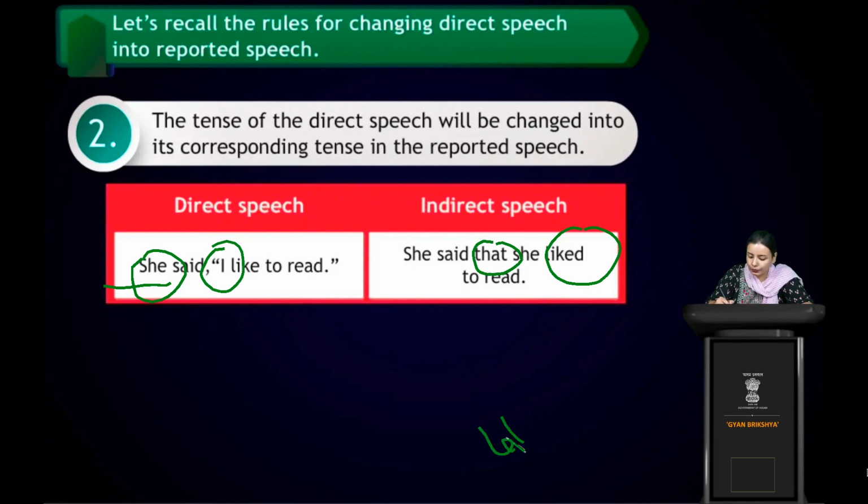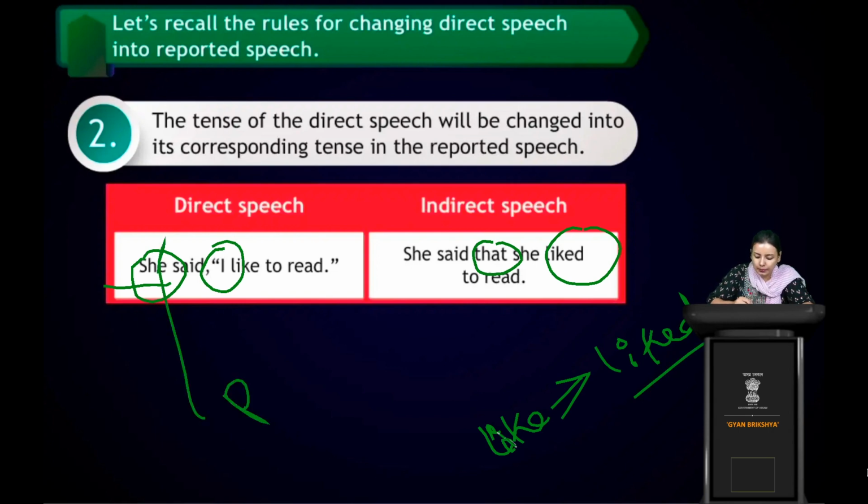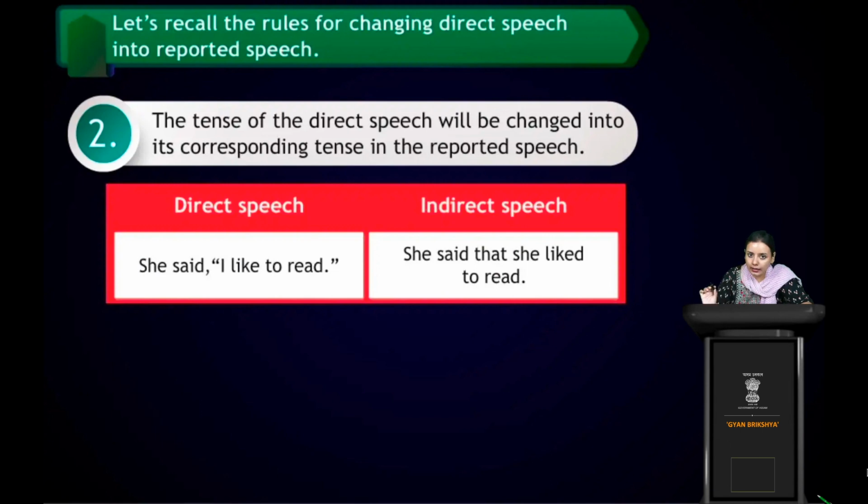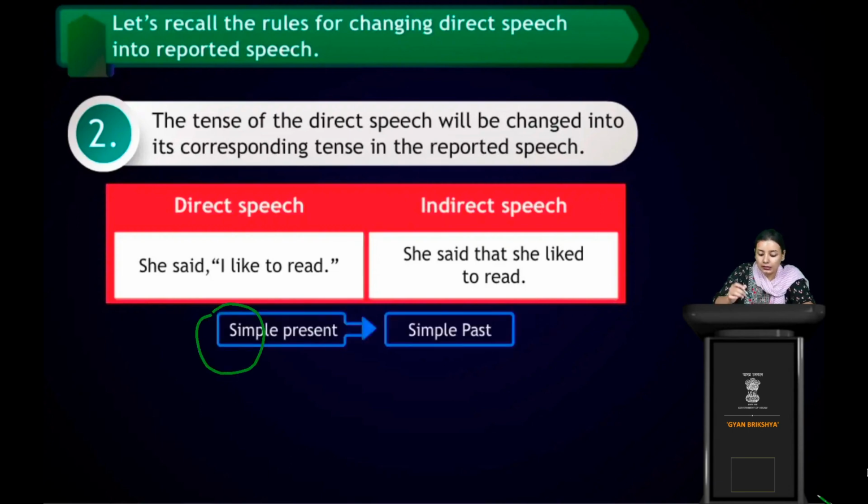From "like" we have to change to "liked", because it's past tense. It's not present tense. Clear, students? I hope this is clear. Okay, it's simple present, and it changes into simple past. We have just changed the verb, and it's done.